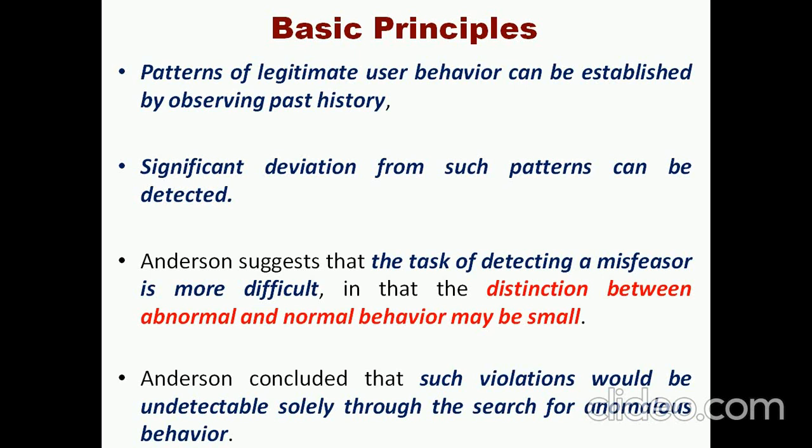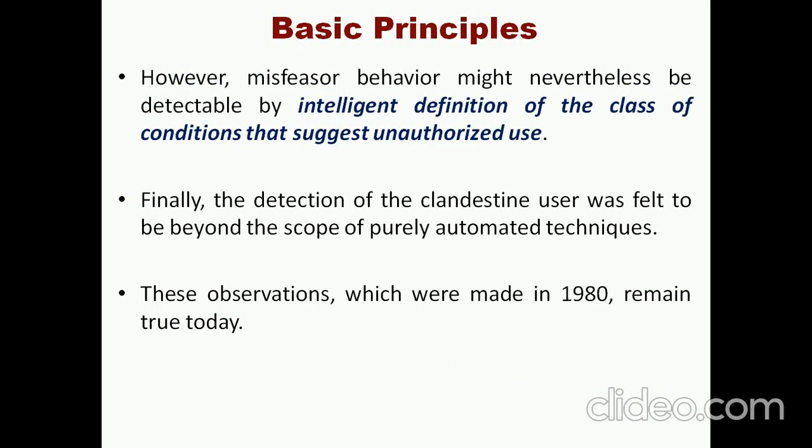The difference between abnormal and normal behavior may be very small. Such a violation should be undetectable solely through the search for anomaly behaviors, so we cannot make use of anomaly detection in that case.